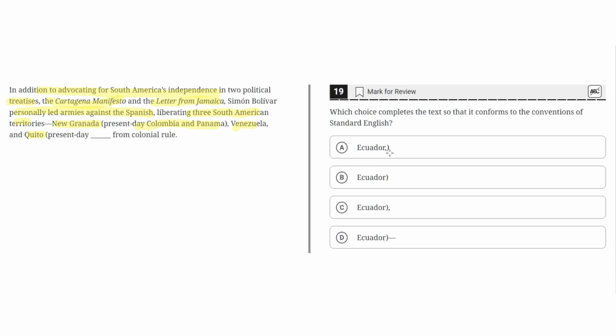A. Ecuador, comma, parentheses. This is incorrect because, for one, the comma after Ecuador and before the parentheses is completely incorrect because there's no item in the list after Ecuador, so there's no need for a comma there at all. And because there is no dash after this parentheses, this supplementary phrase isn't properly separated from the rest of the sentence. So therefore A is incorrect.